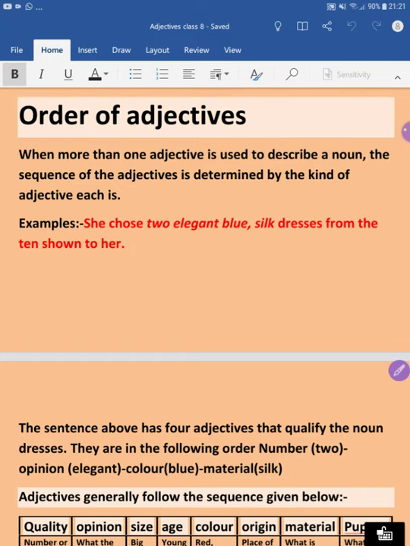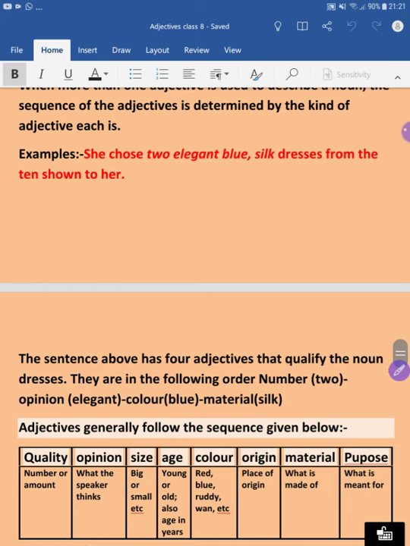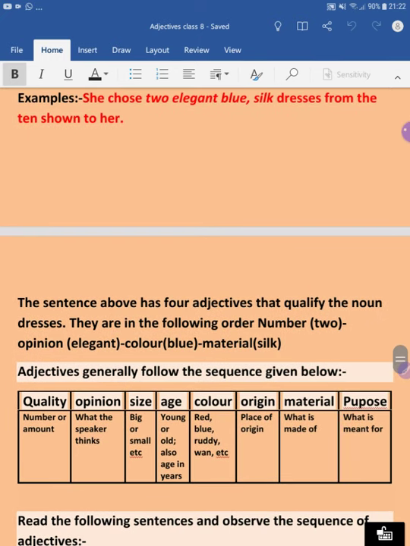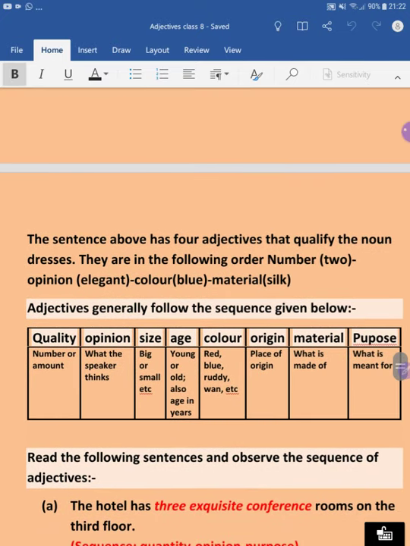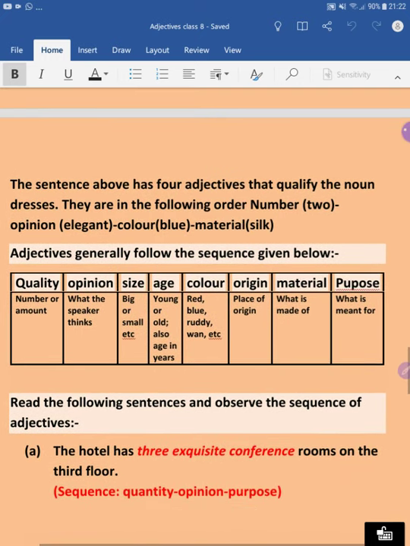So the sentence above has 4 adjectives that qualify the noun dresses, as we have discussed here. The number was 2, the opinion was elegant, the color was blue, and the material used was silk. Now you have to understand in a very easy manner how the order is placed in a sentence. You can see the table here.